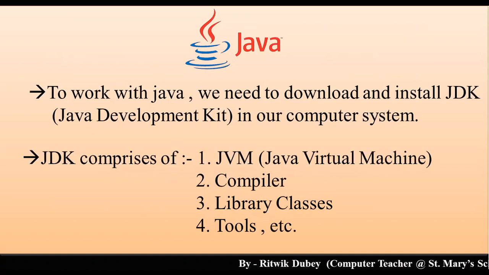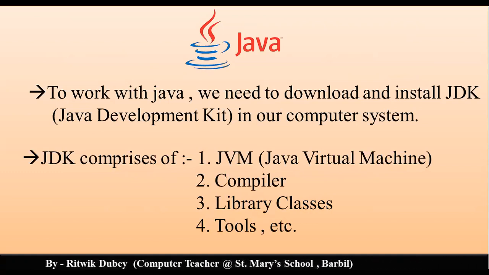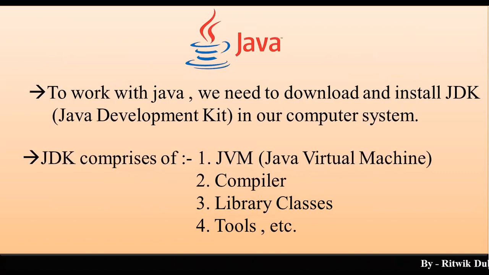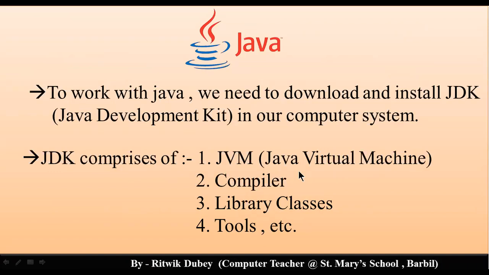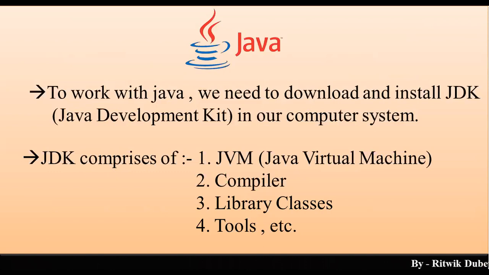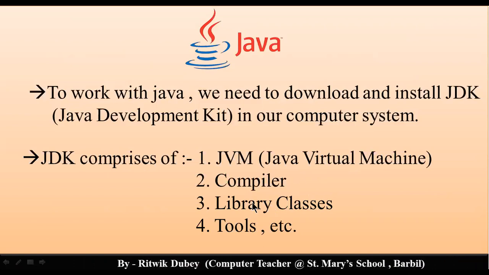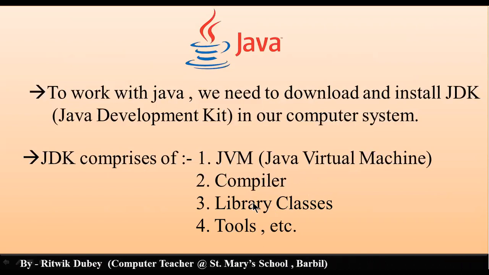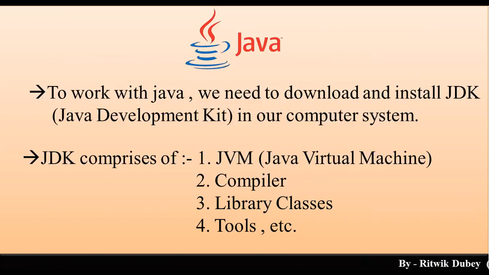JDK comprises of JVM, that is Java Virtual Machine, the interpreter, okay, compiler, library classes, tools. So all these things will help us to write Java program, compile them, and get the output. Okay, we will discuss about this all in detail in some other videos. Okay, but all these items are required in order to write Java programs, compile them, execute them. Okay.